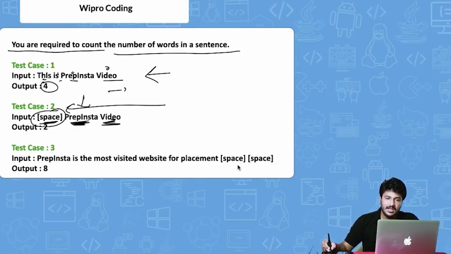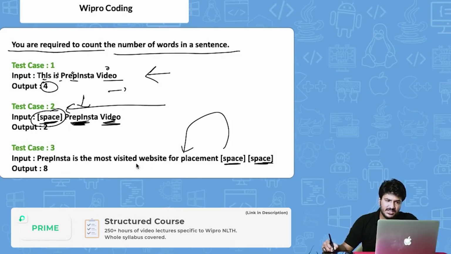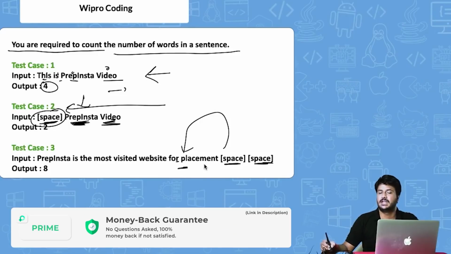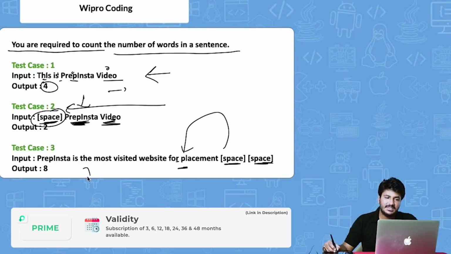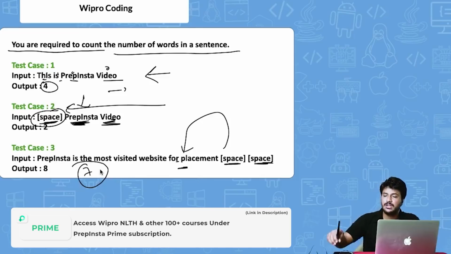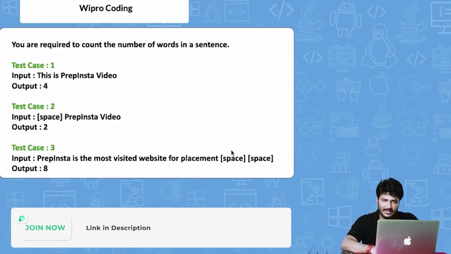Then again, the same thing: if there are multiple spaces at the very end, like in "Prepinsta is the most visited website for", there's a space here, and what if there was one more space here, right? In that case, it ignored that and only printed 7 as the answer. So all the test cases were not passing. The code that I'm going to cover in this video will take care of all of that.